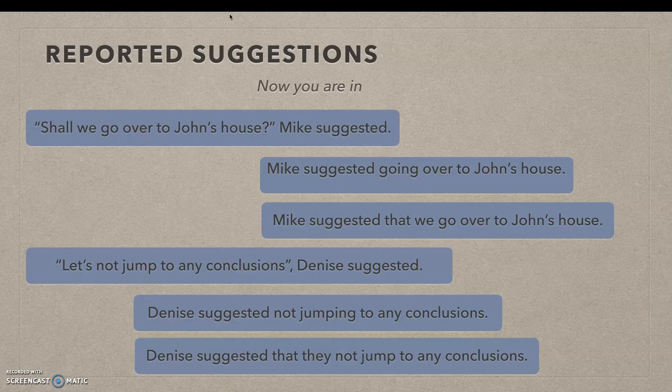So watch this case when we use the that clause. We have to be careful to use the base form of the verb.